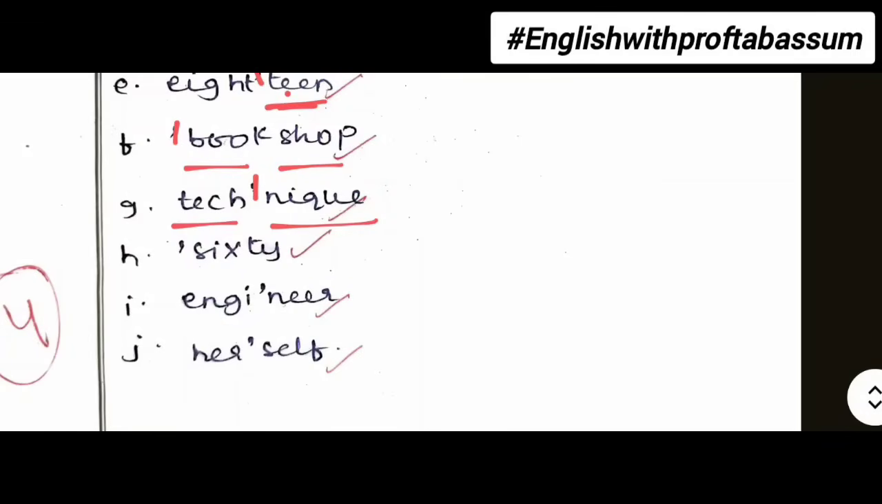Then next word is 60. 60 is a multiple of 10. So multiples of 10 like 20, 30, 40, 50, 60 mark stress before the word. So before 60 we need to mark the stress. Next word is engineer. So whenever it ends with double ER, then last syllable we need to mark the stress. So NG, near. Near is the last one. So before N you can mark the stress. Then the last word is herself. In herself, when a word ends with self or teen, we mark the stress on self itself. Okay. So self we have to mark the stress.